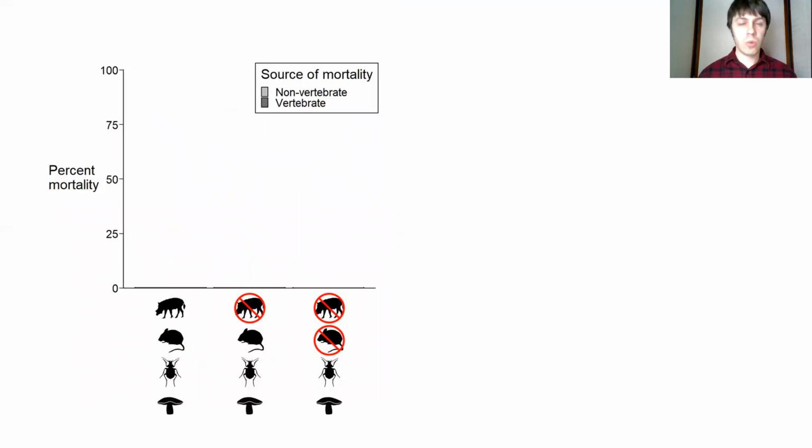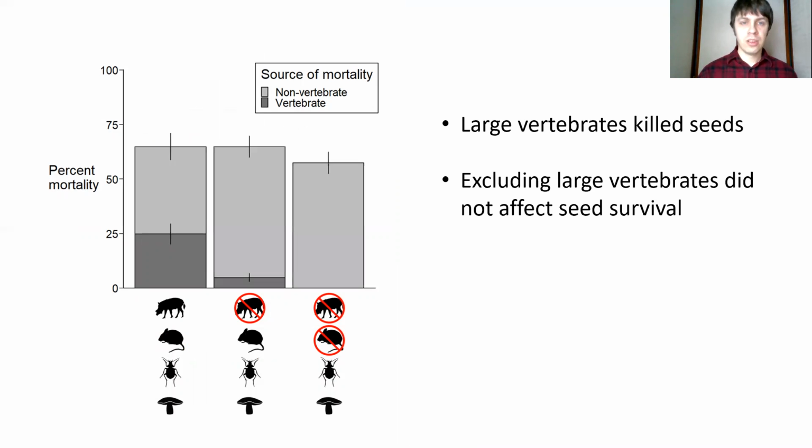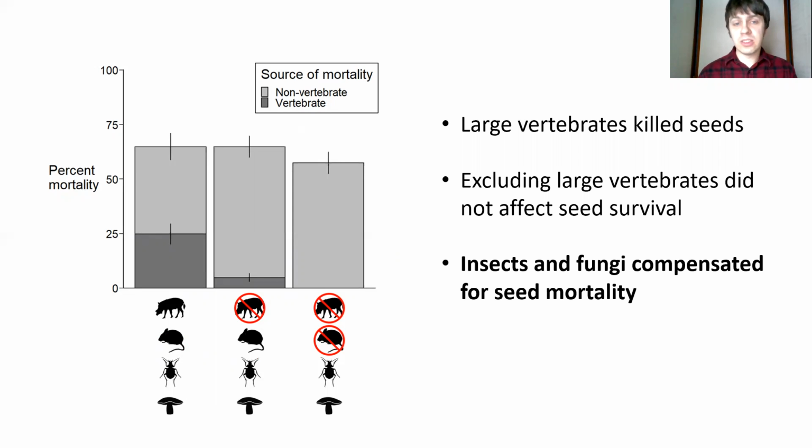For our results then, what do we find across these different treatments? Well, first, in the treatment that was accessible to all organisms, we found that large vertebrates did kill quite a lot of seeds. However, when we excluded those large vertebrates, vertebrate predation went down, but seedling survival stayed the same. So even though larger vertebrates weren't killing seeds, something else was. Insects and fungi were killing those seeds.